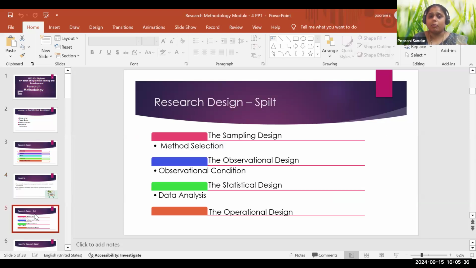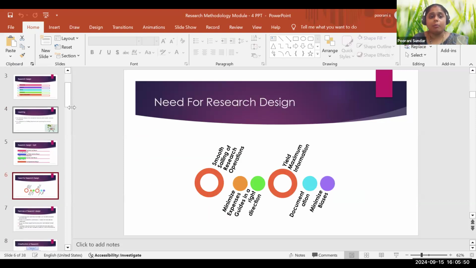And we were discussing the split of research design, like sample design, how the method of selecting the sample helps in terms of observation design, how the observational conditions happen, and the statistical design. And we were discussing the need.